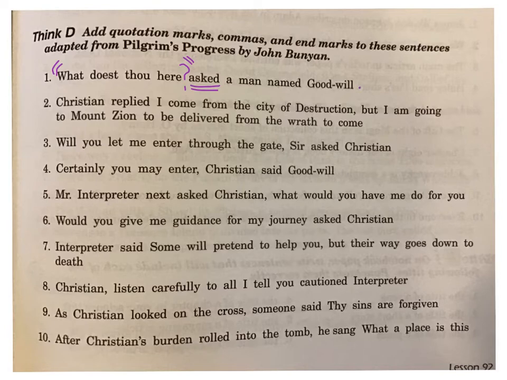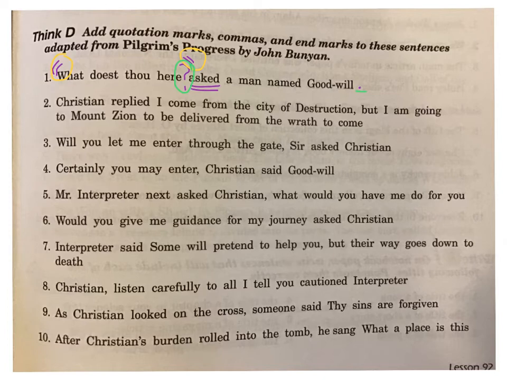All right, let's just take a moment and look at what we've done so far. We've got quotation marks. We have our ending mark for the quote inside the quotation marks. And then I have an ending punctuation for the whole sentence.